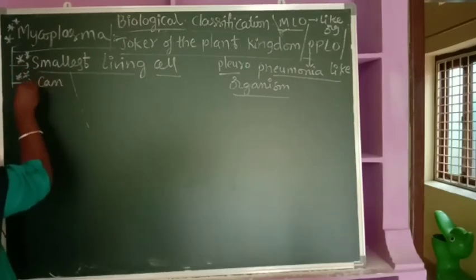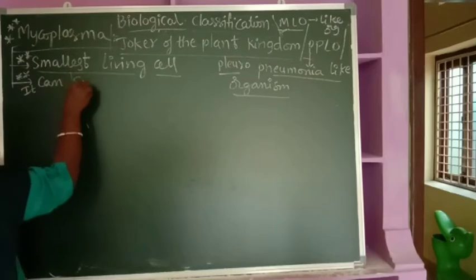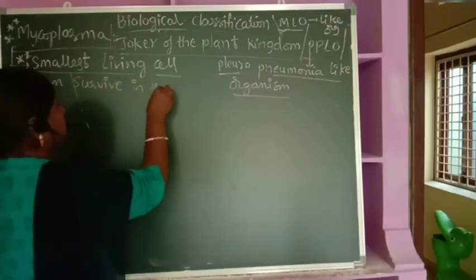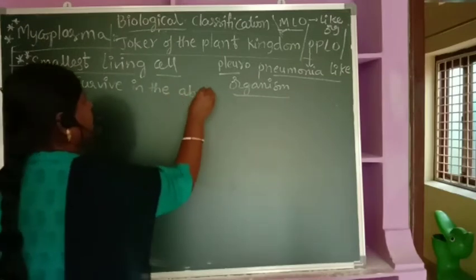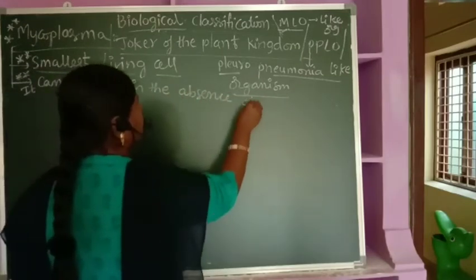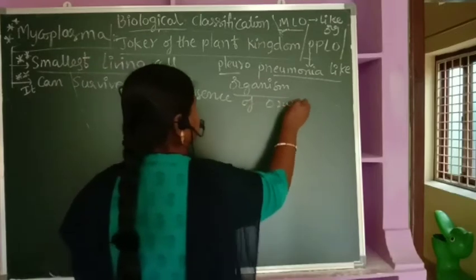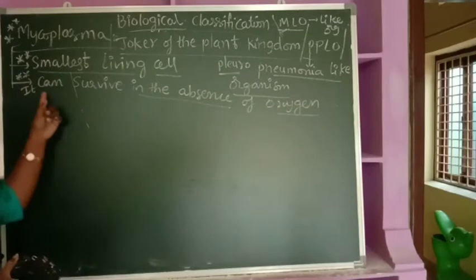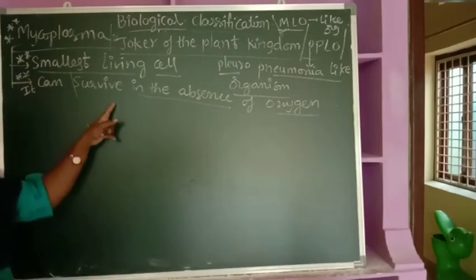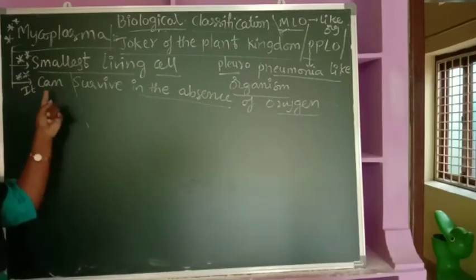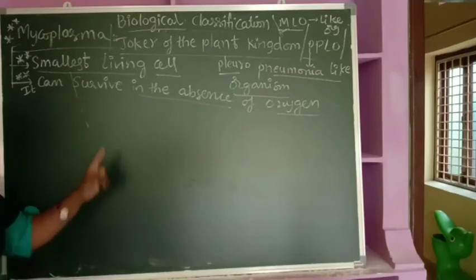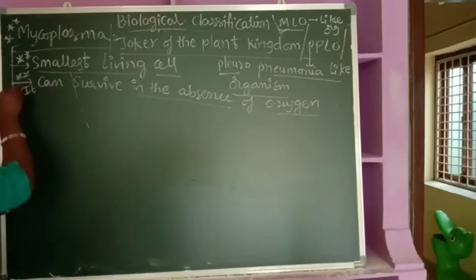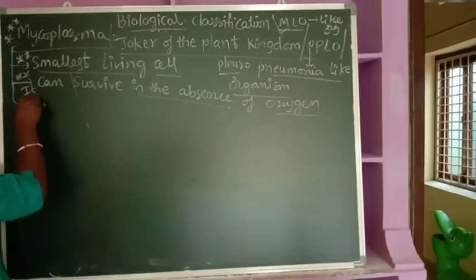in the absence of oxygen. If oxygen is not there, still they can survive. Means they also come under anaerobes. Even though oxygen was not there, this bacteria can still grow in culture. Right? Now, apart from this, they are pleomorphic in nature.